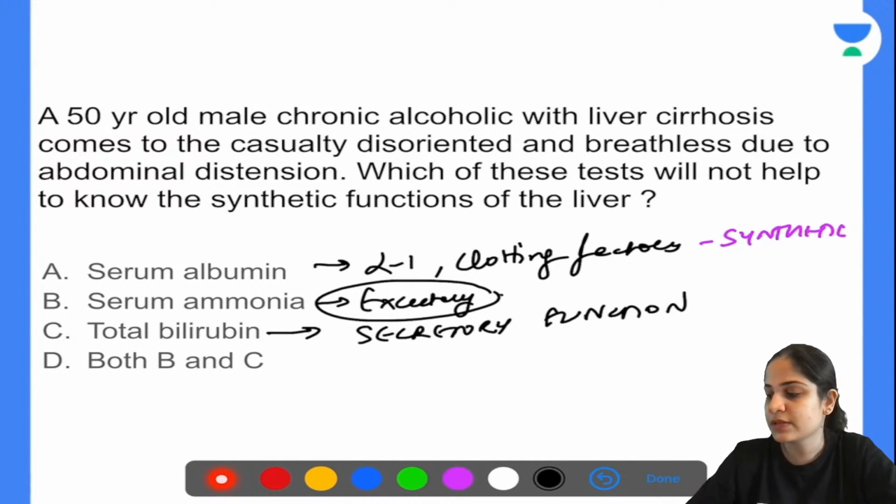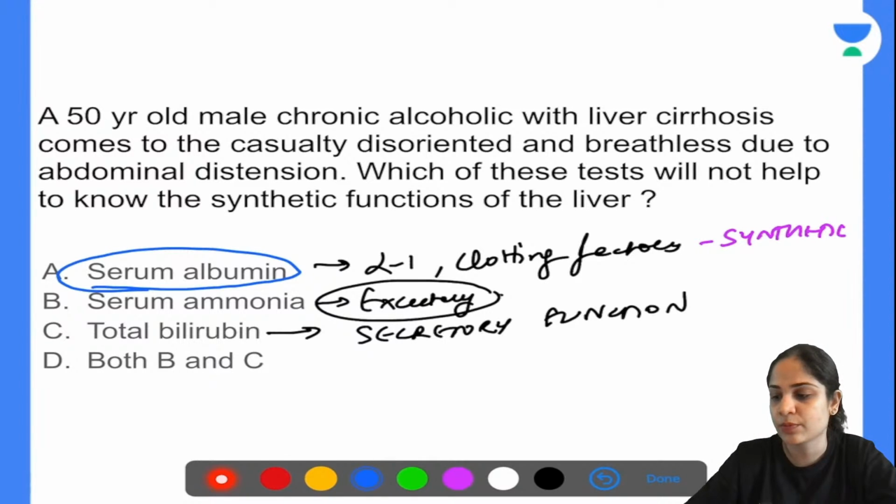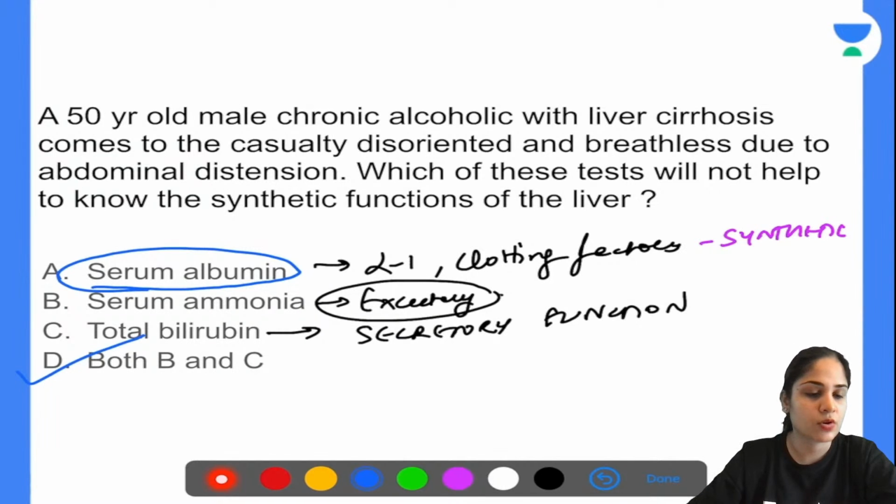Okay, so which is the synthetic function over here? The synthetic function is only formation of serum albumin. Both B and C is the answer over here. They are not the synthetic functions of the liver. Okay, so what are all the functions of the liver?